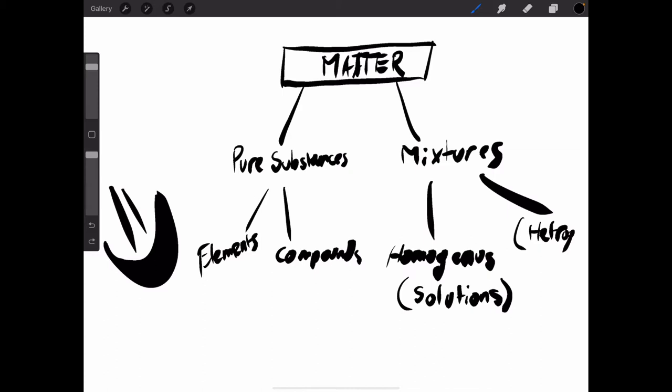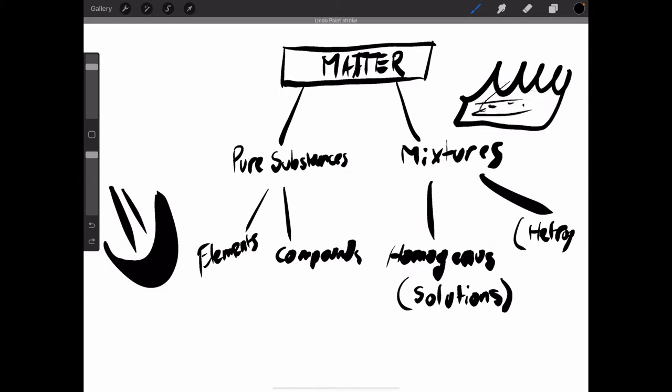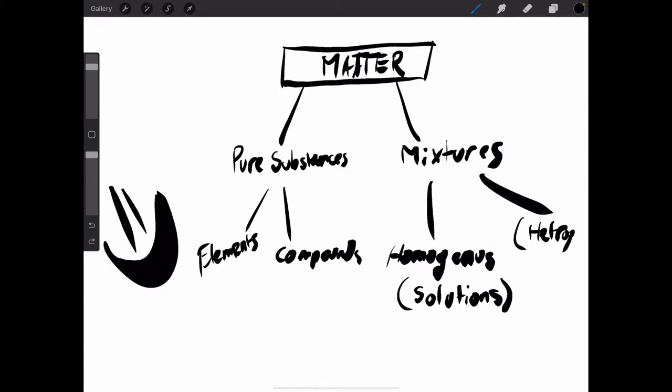Now, homogeneous mixtures. They are mixed up. They are solutions like salt and water. You can't really see the salt in water unless you evaporate it. Yes. And heterogeneous is, to be frank, something you can see, like water and oil.